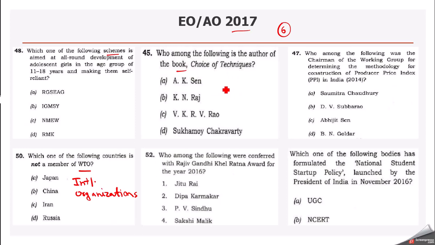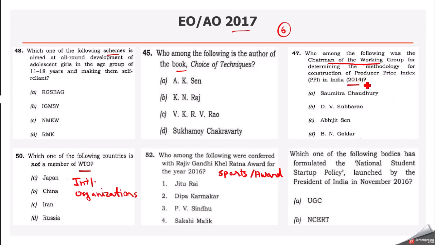So again, we have seen in earlier slides, they are asking the book and author frequently. This question is from sports and awards category. So Rajiv Gandhi Khel Ratna Award was asked, who it was given in year 2016. Then again, the chairman of working group for determining methodology for construction of producer price index in India.